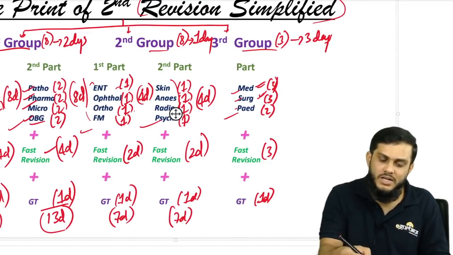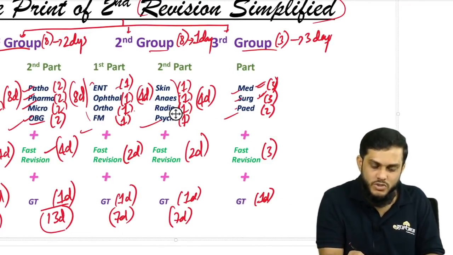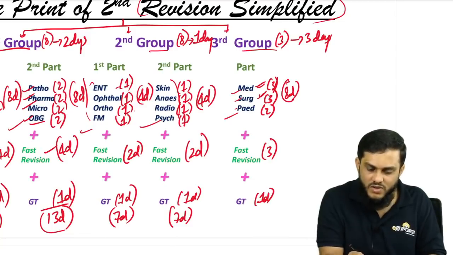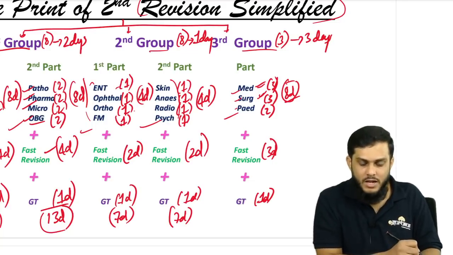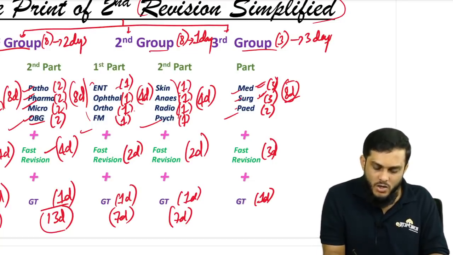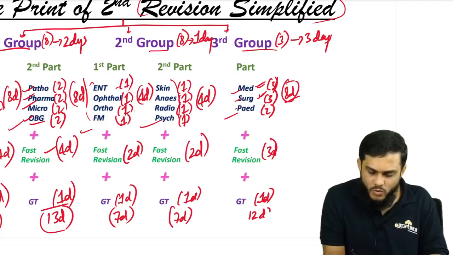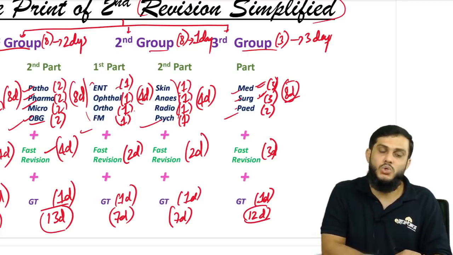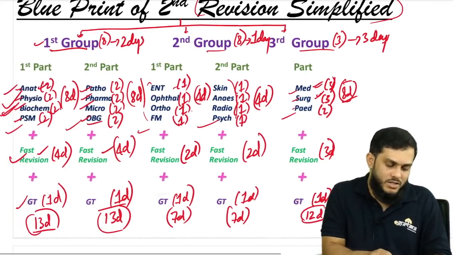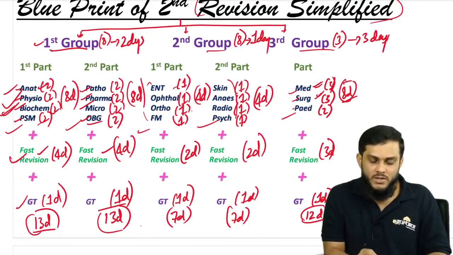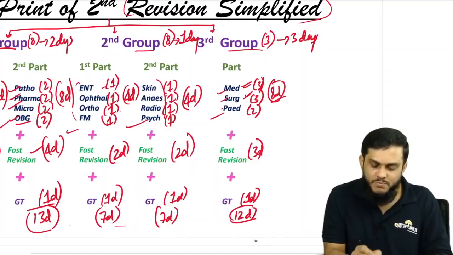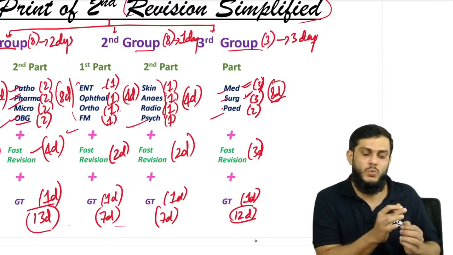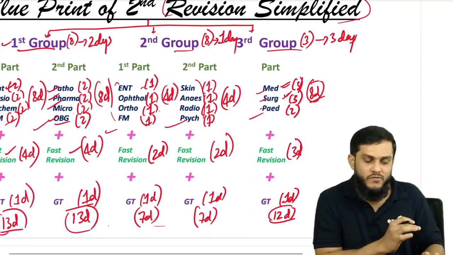So how many days, sir? 3 plus 3, 6, 6 plus 2, 8 days. You are giving 8 days for these 3 subjects. Then fast revision 3 days, 8 plus 3, 11, and 1 day GT, 12. So finally you are spending 12 days here. So totally how many days so far? 13 plus 13, 26. Then 7 plus 7, 14, 26 plus 14, 40 days, and 40 days plus 12 days, that is 52 days. So you are taking 52 days, sir.